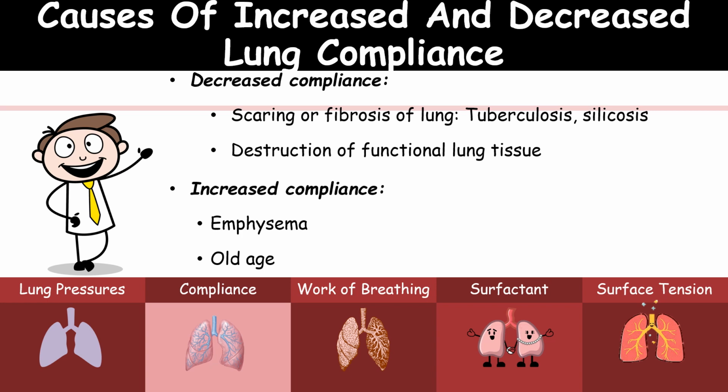So increased compliance, in elderly people and also in emphysematous people, those who are having more air inside the lung. When there is an obstructive lung disease, that is those who are having difficulty in expiration, like in bronchial asthma, COPD, they will be having more air inside the alveoli, so that forms the emphysema.